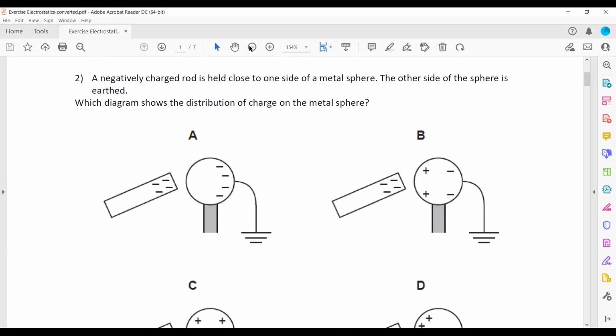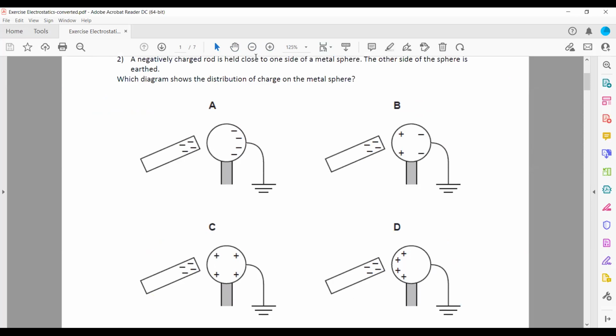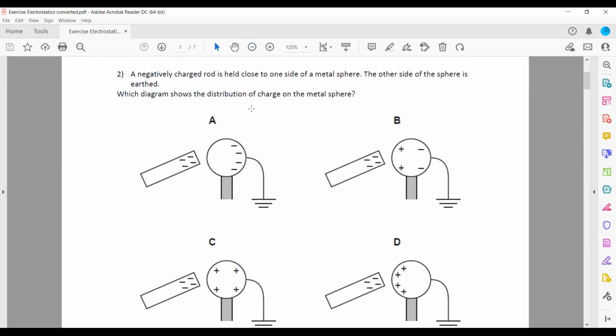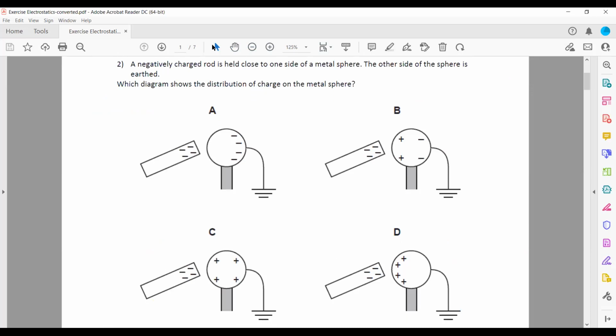In question 2, a negatively charged rod is held close to one side of a metal sphere, and the other side of the sphere is earthed. Which diagram shows the distribution of charges in the metal? If we bring a negative charge, positive will be on one side and negative on the other side.